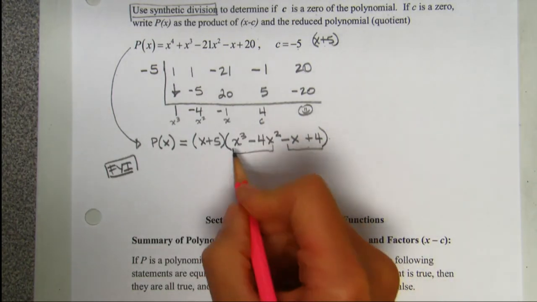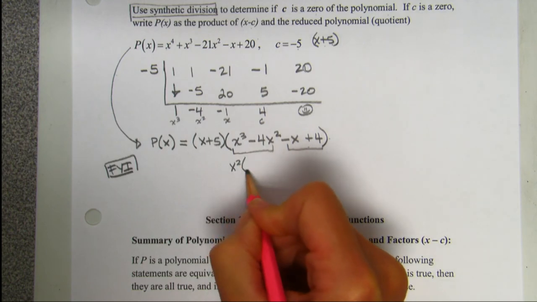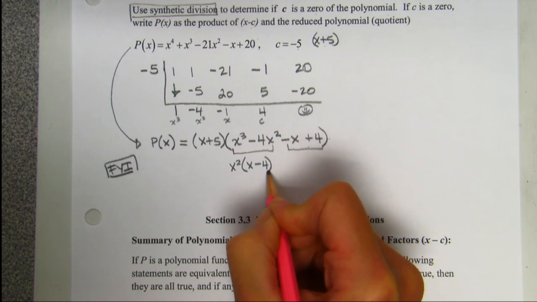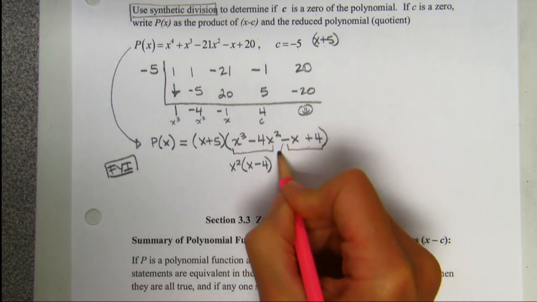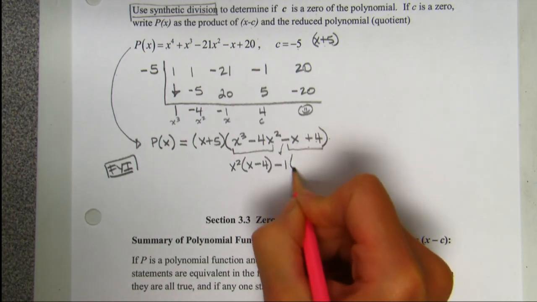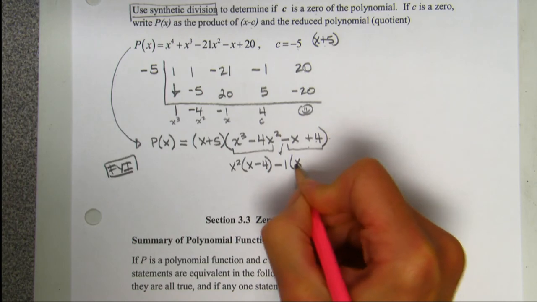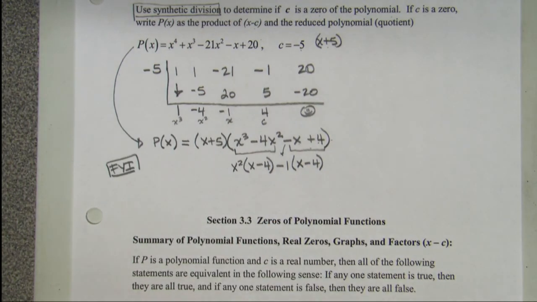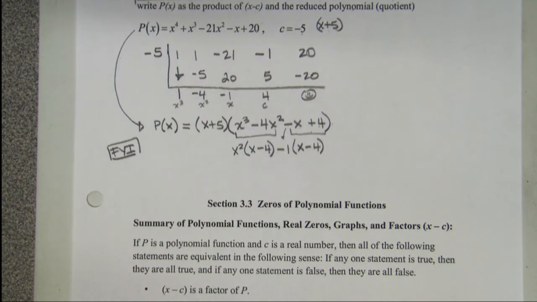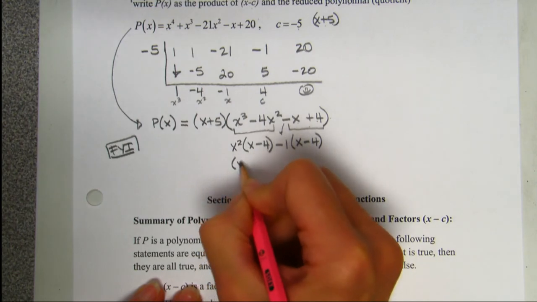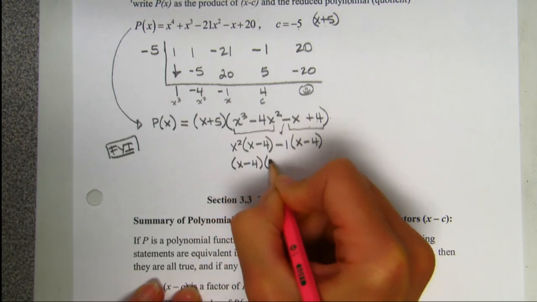These guys have an x squared in common. That would leave you with an x minus 4. Bring down your minus sign. These guys don't share anything in common, but you remember when you're grouping, you have to take out the 1. And because I took out a minus 1, it's going to change my sign to x minus 4. Now they share this x minus 4 in common. I'm going to bring it to the front and put my leftovers in back.